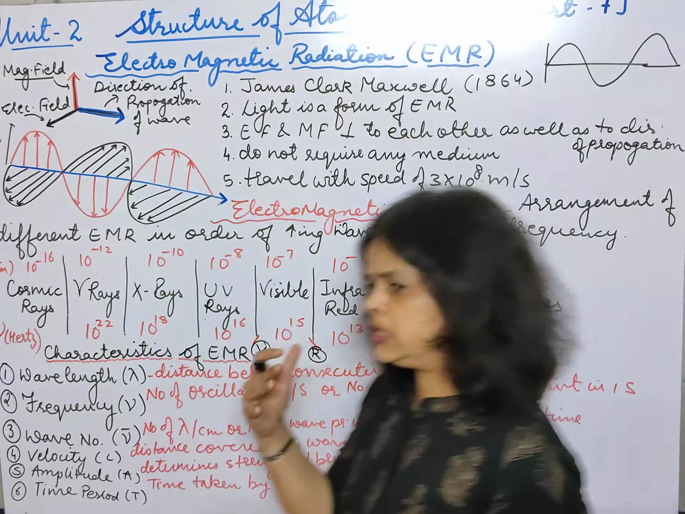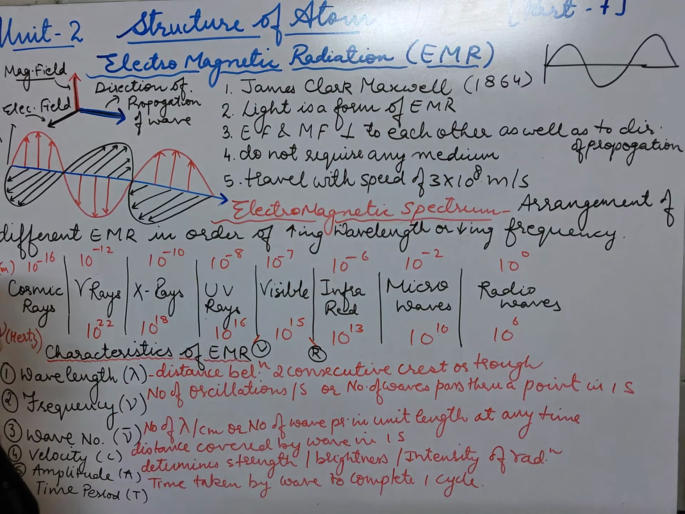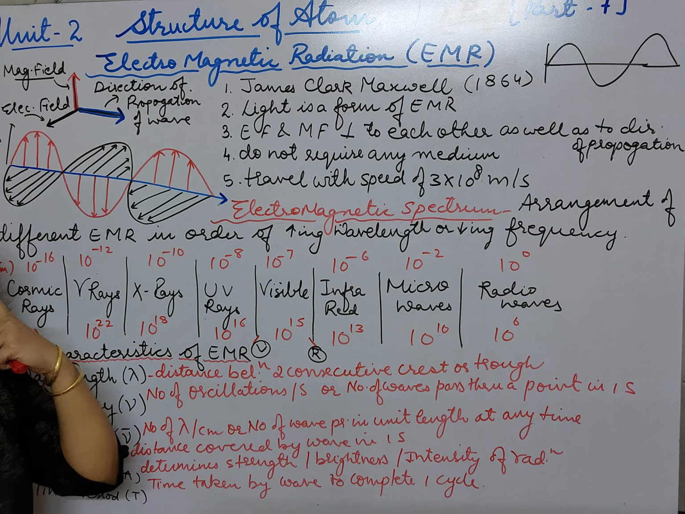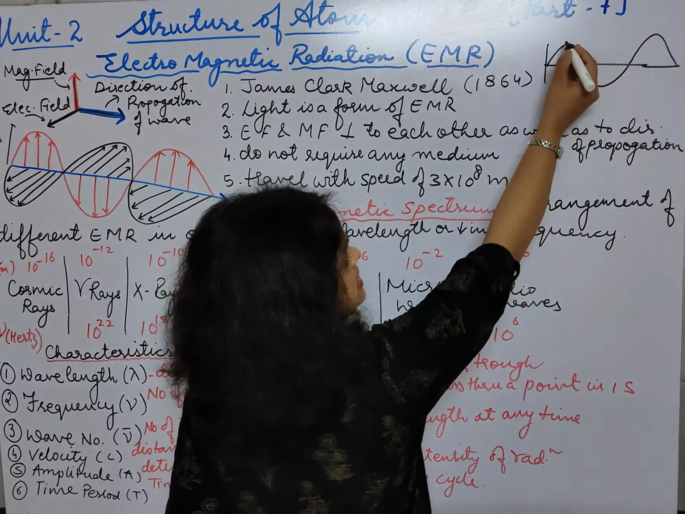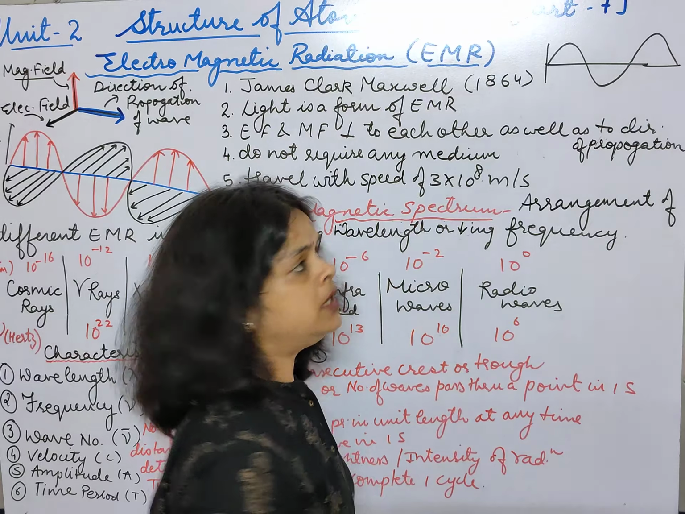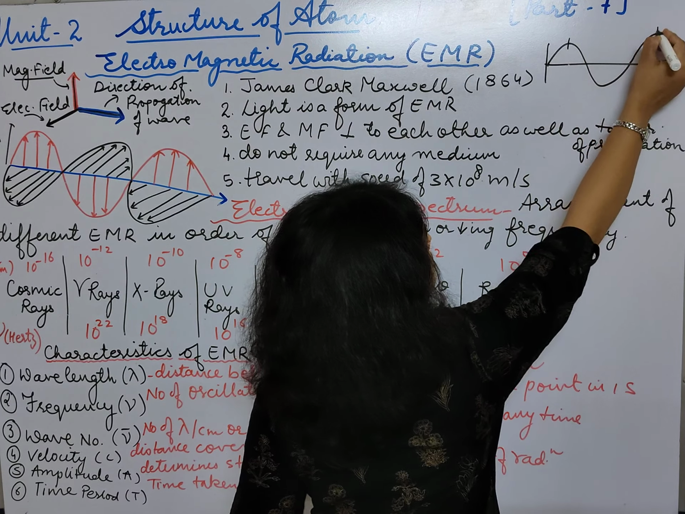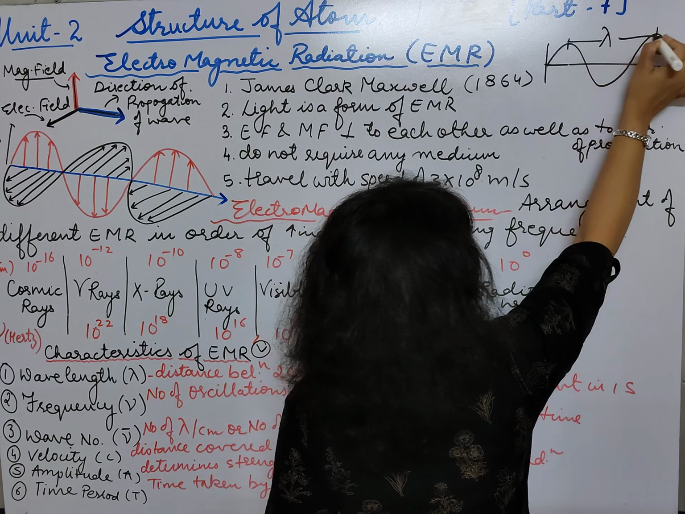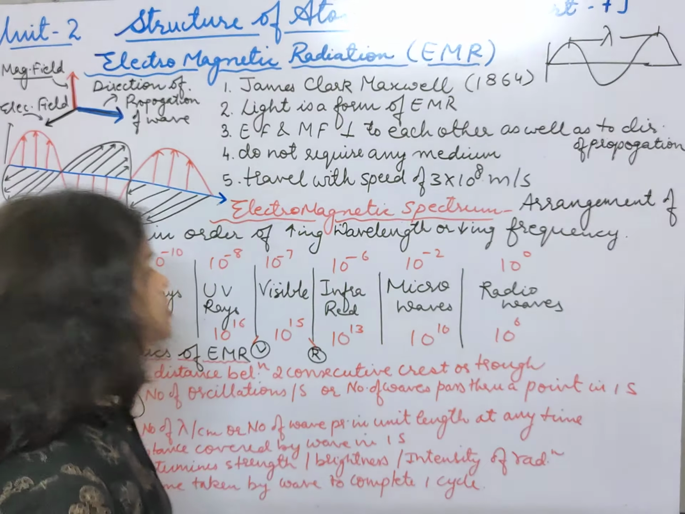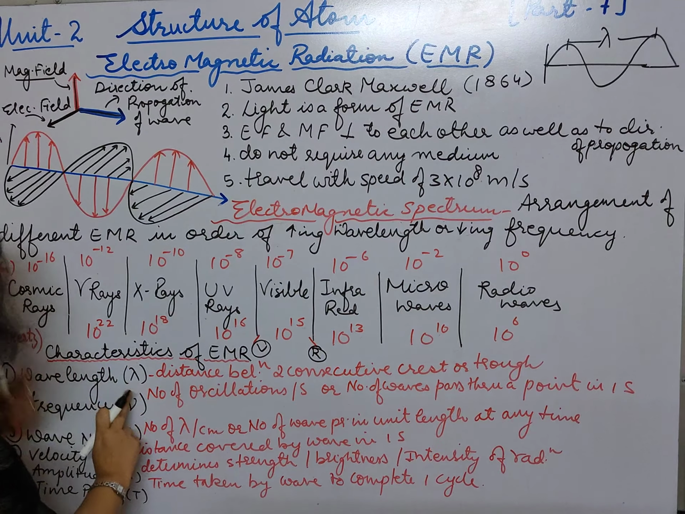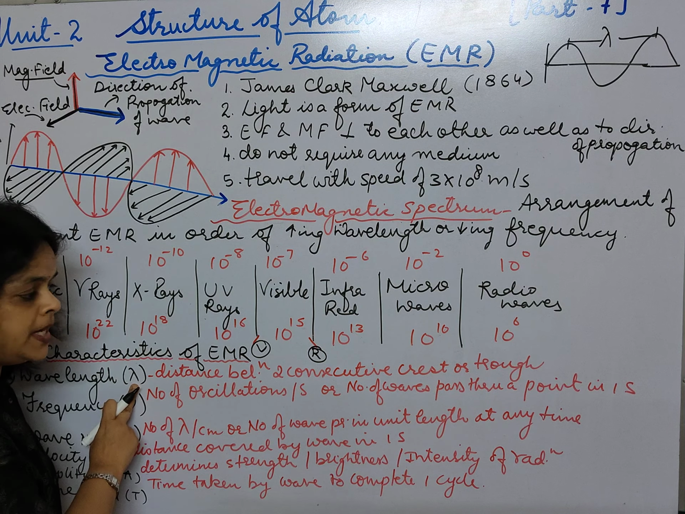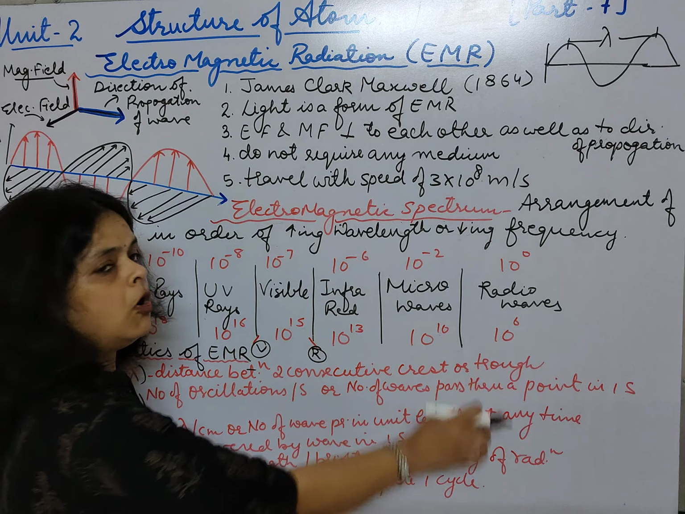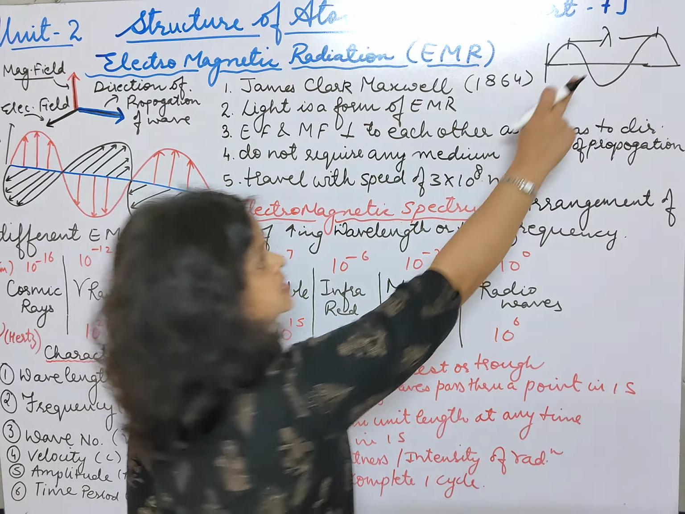Now, what are the different characteristic features associated with the wave? First, wavelength. What do we call wavelength? This is the crest and this is the trough. The distance between two consecutive crests or troughs is called the wavelength. It is denoted by lambda.